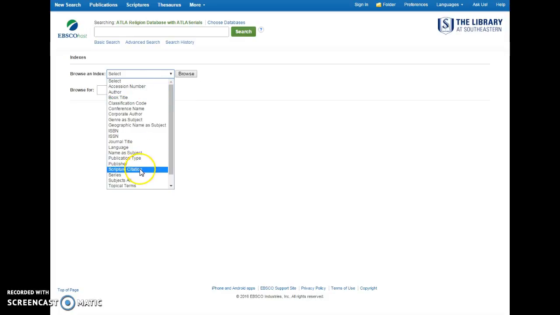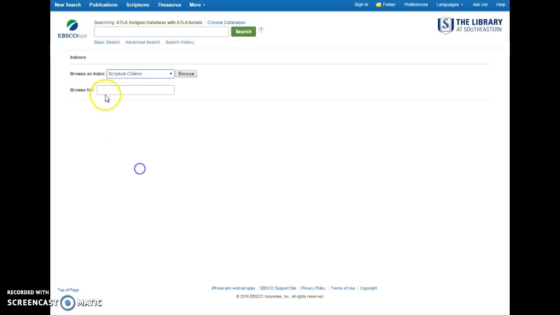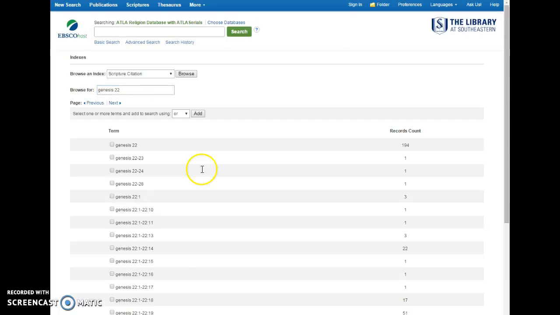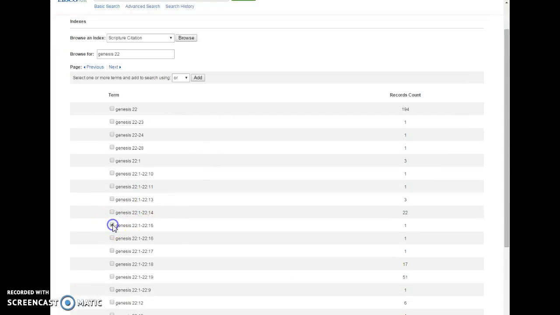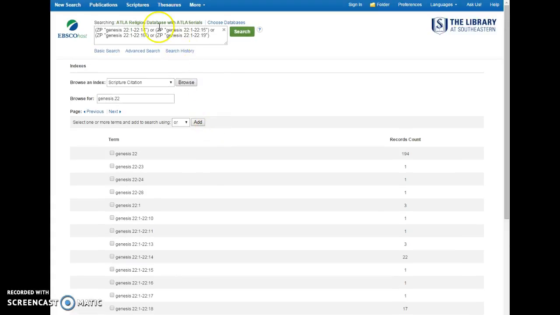You can also use Scripture citation, so you can type in Genesis 22 and you'll be able to see all the articles that deal with Genesis 22. Actually, let's just go ahead and do that to indicate this. So you'll see we had our Genesis 22:1 through 14, but maybe I want through 15, 16, and then there's 19, and I click Add, and it adds all of those to my search field, and I search and I'll find all of those articles.